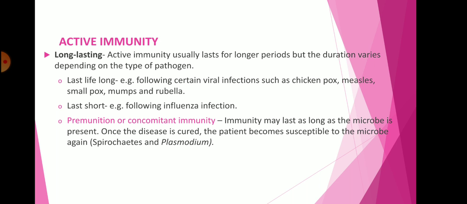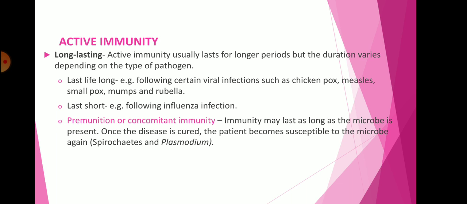For example, it lasts lifelong following certain viral infections such as chickenpox, measles, smallpox, mumps, rubella. We know that chickenpox, measles and smallpox vaccinations are given to small children, and these vaccinations are useful to produce active immunity in the body of the children.